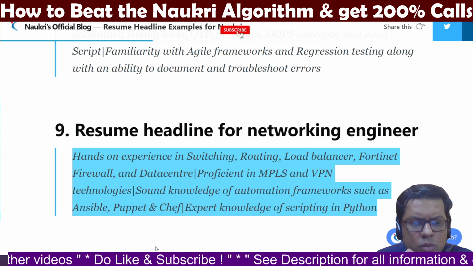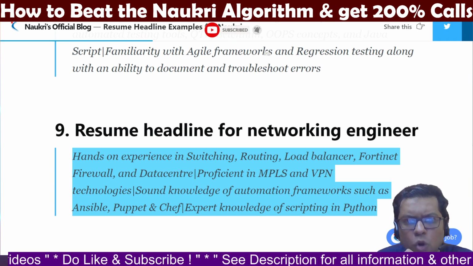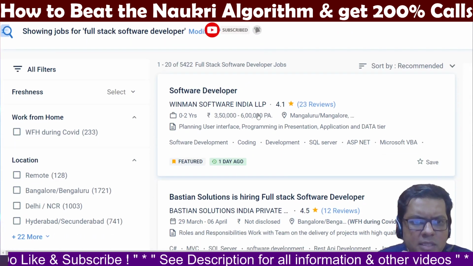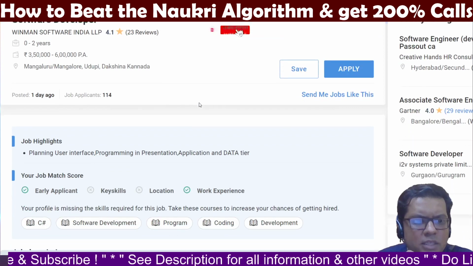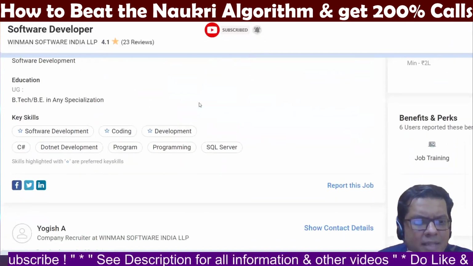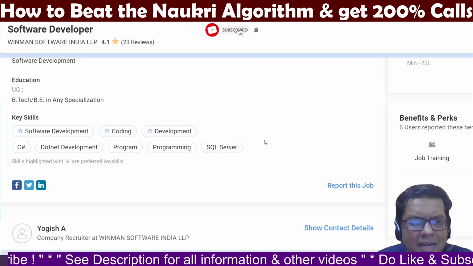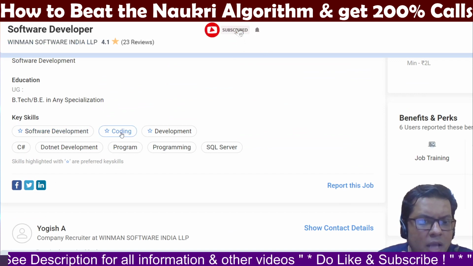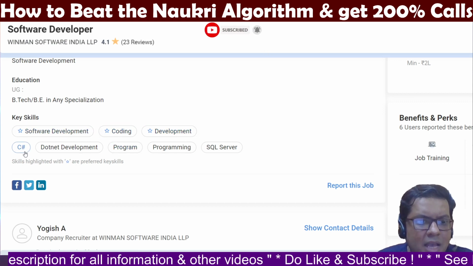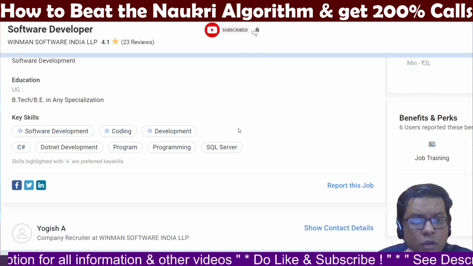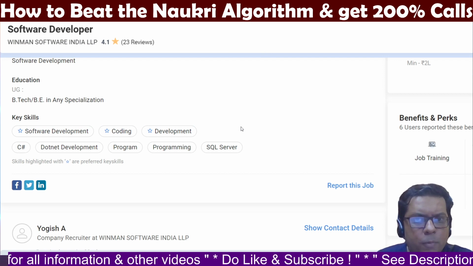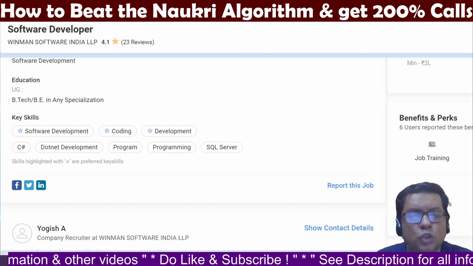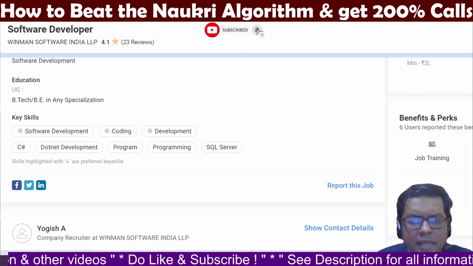Let's quickly get on to the search window of a Naukri job. For example, I am searching for a full stack developer job like this on my screen. If I click on this job and scroll down a little bit, you can see the key skills and the keywords that match with this job. If you are a full stack developer, you should have at least these 3 keywords and the additional skill sets mentioned in your resume headline and all along your profile. It's very important you match this, and the algorithm will definitely fetch you more calls. This is something which I can assure you.